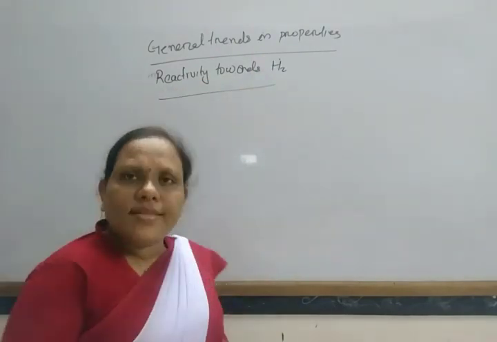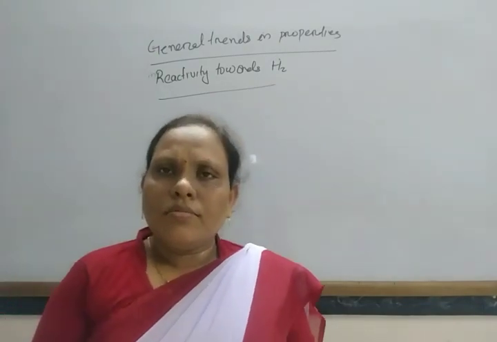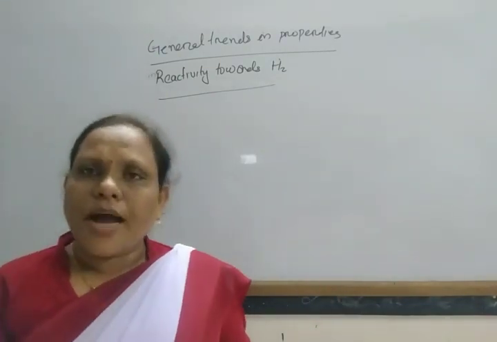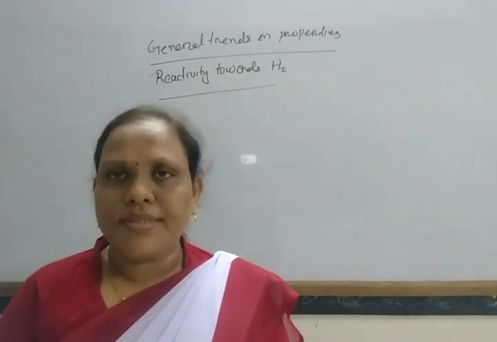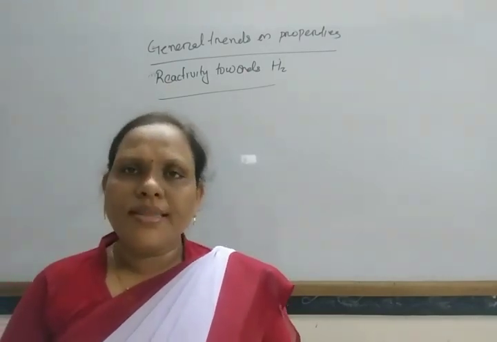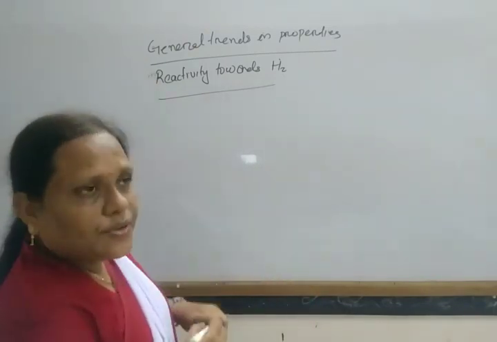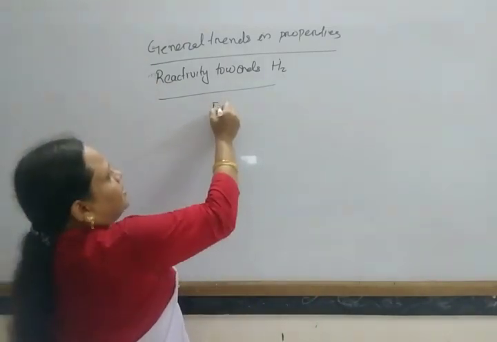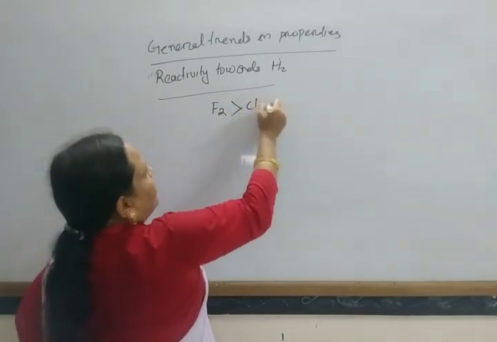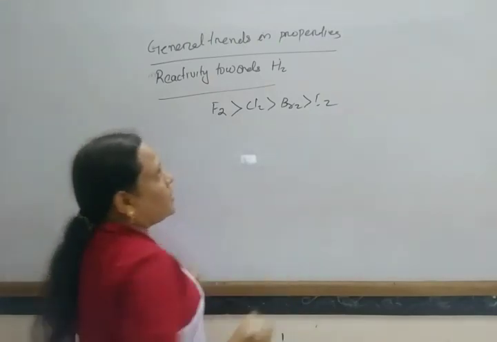All these elements have strong affinity towards hydrogen. Generally they form covalent compounds with hydrogen. The reactivity towards hydrogen among the halogens is fluorine greater than chlorine, greater than bromine, greater than iodine.